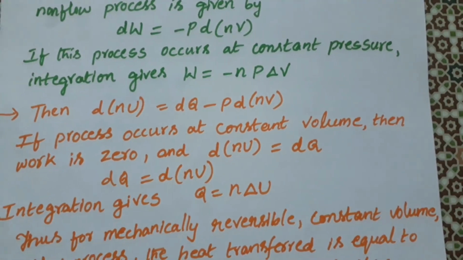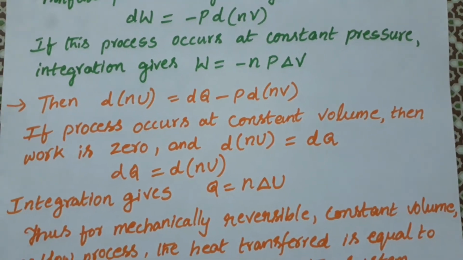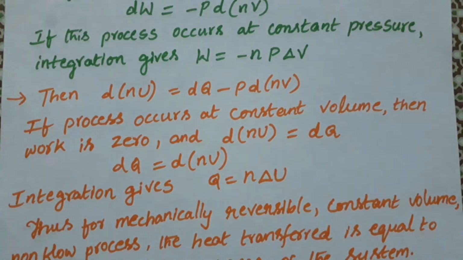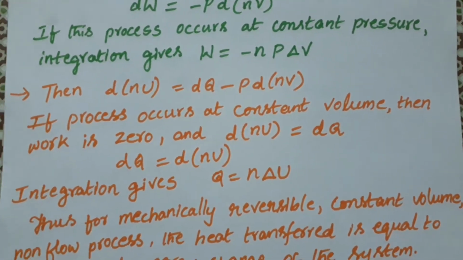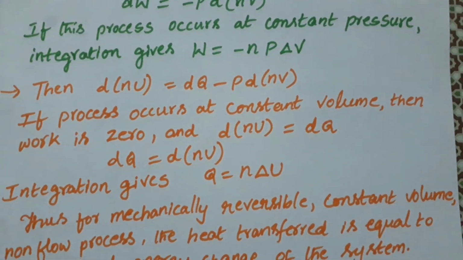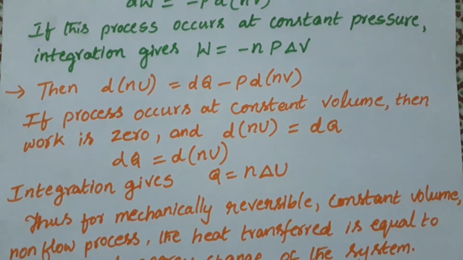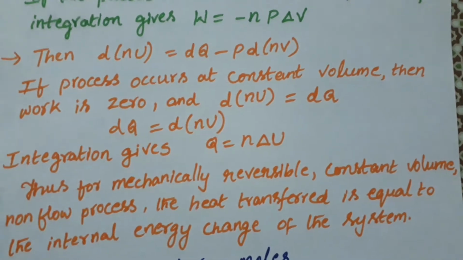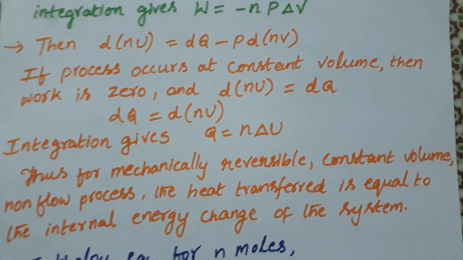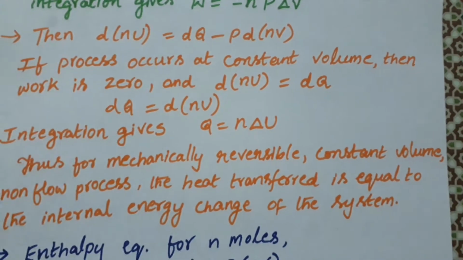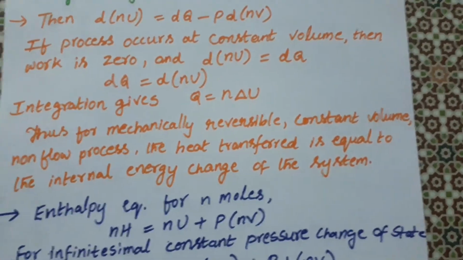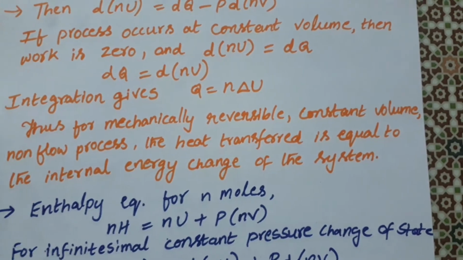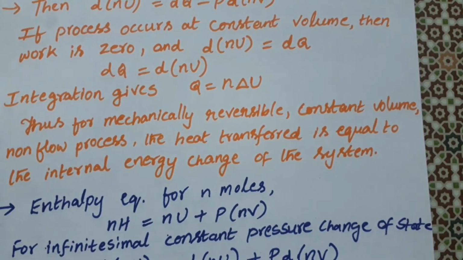If the process occurs at constant volume, then the work is 0. As you know, if it occurs at constant volume, then ΔV becomes 0, so the work done is also equal to 0. So d(nU) is equal to dQ, so dQ is equal to d(nU). Integrating this equation gives you Q equal to nΔU. So for a mechanically reversible constant volume and non-flow process, the heat transferred is equal to the internal energy change of the system.